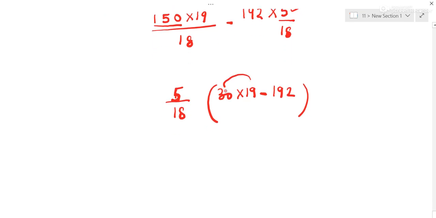So 19 3s are 27. Sorry, 19 3s are 57. 570 minus 192, and then it is 5 by 18. Now you can subtract and multiply and see what is coming. So that is the question.